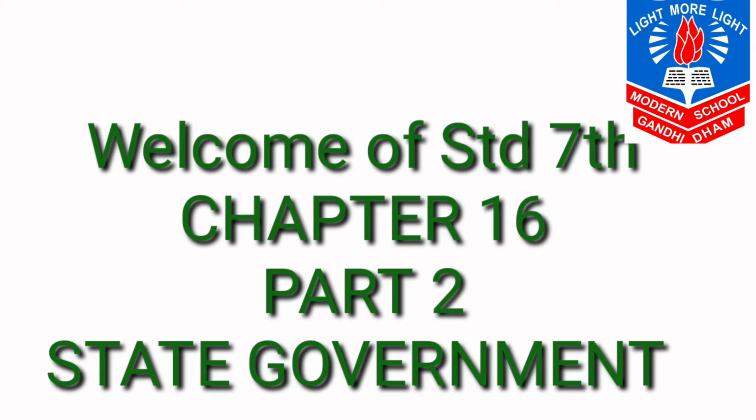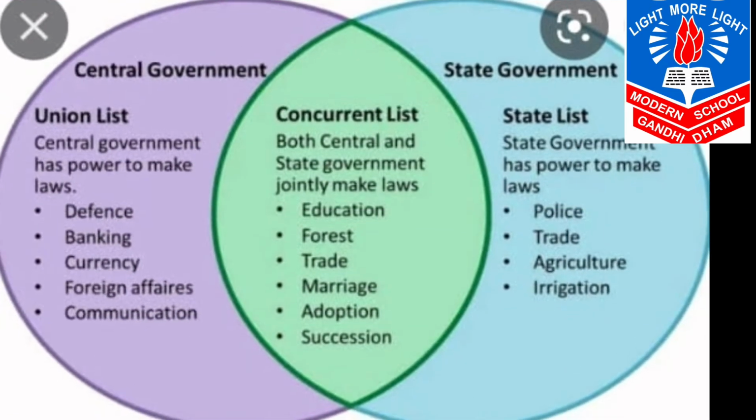Today we're going to continue with chapter number 16, part 2, and the name of the chapter is State Government. Before starting, let me tell you this is the picture of the union list, concurrent list and state list. So now we're going to learn about them in detail. Let's continue from page number 100.